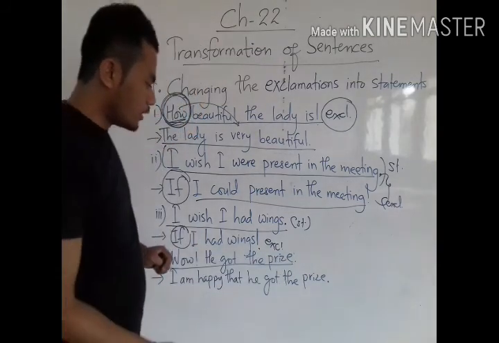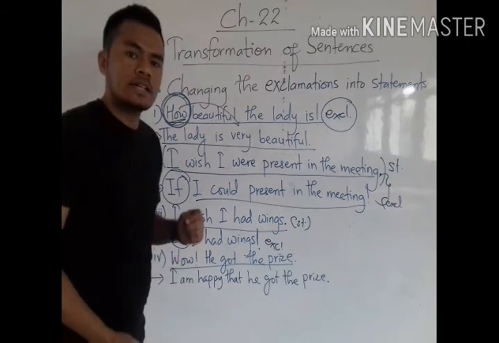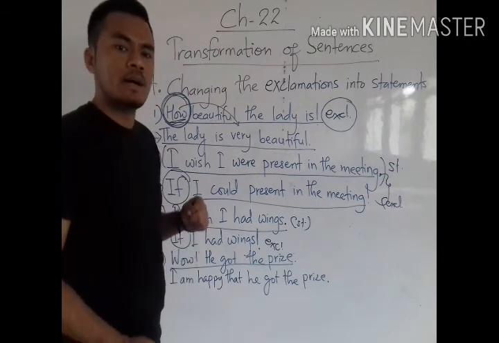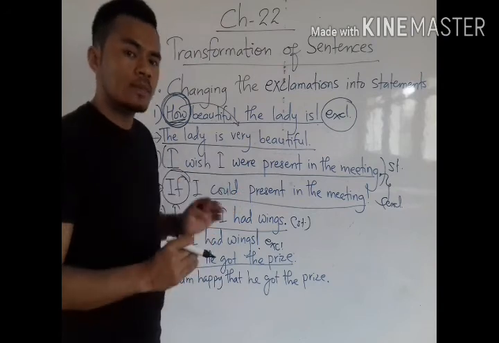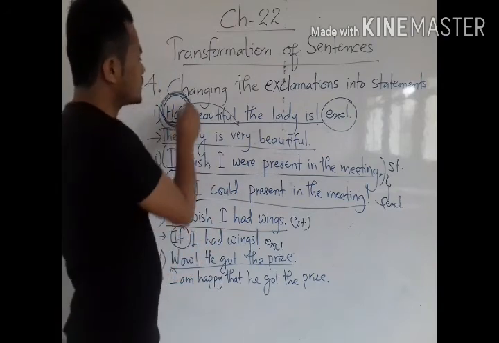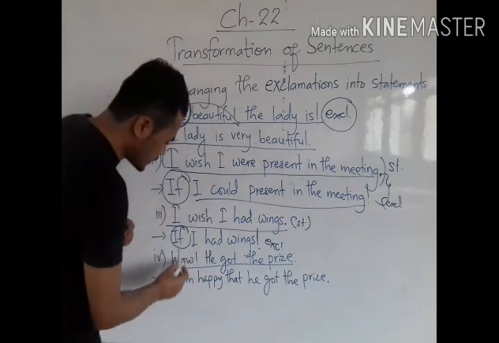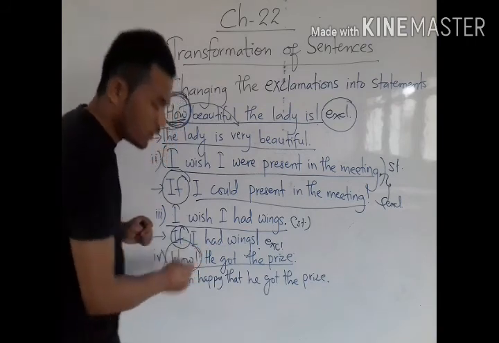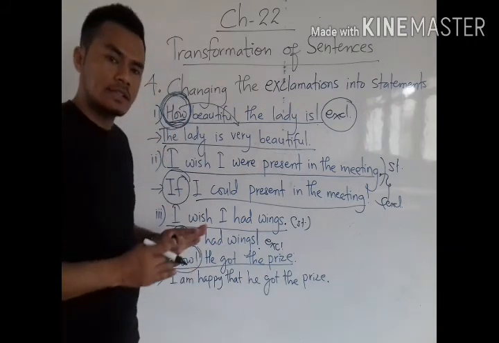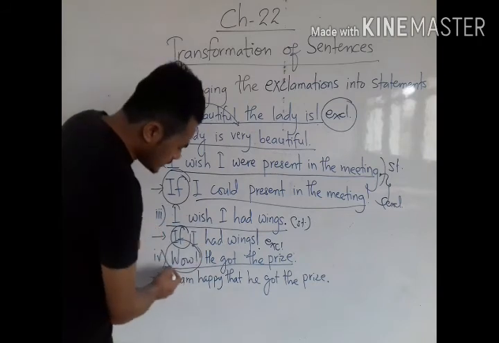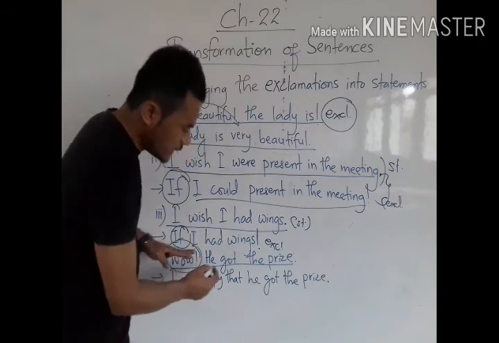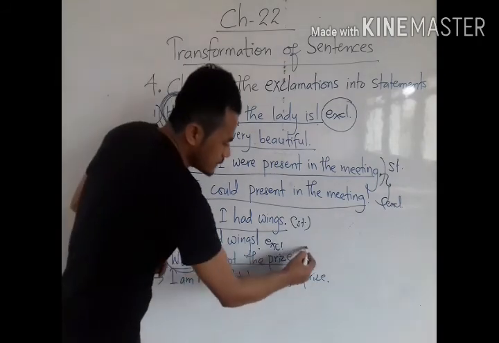Now come to the last example. Wow, he got the prize. Exclamatory sentences are mostly or usually framed by using WH words or interjections. So here the word wow is an interjection. Now, wow, he got the prize is an exclamatory sentence.